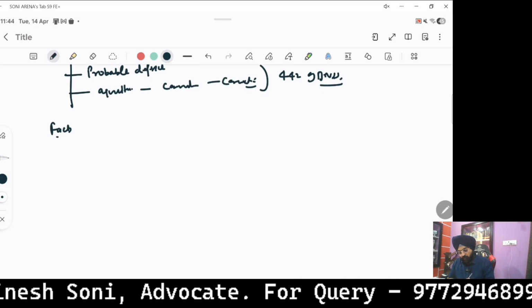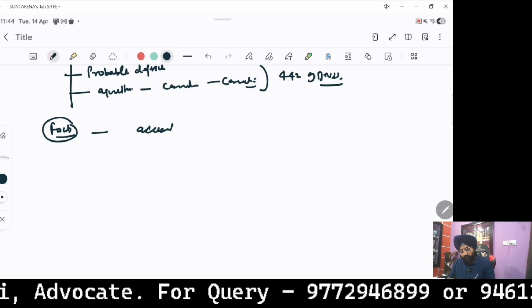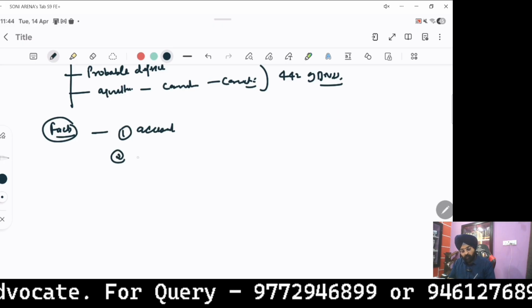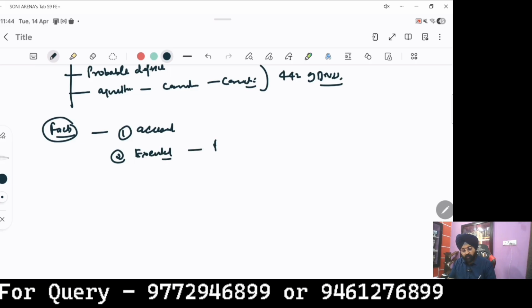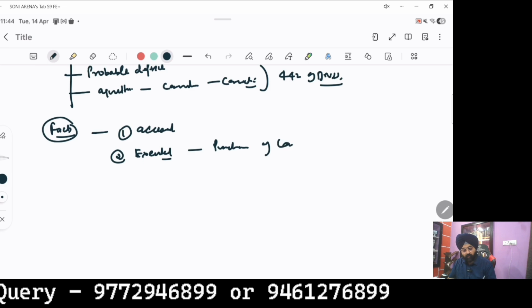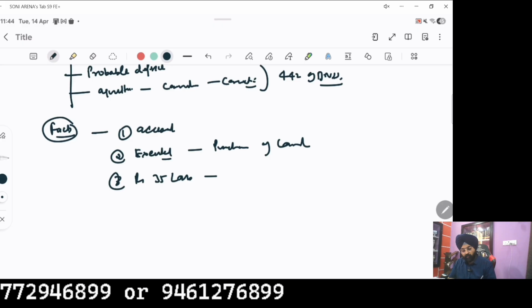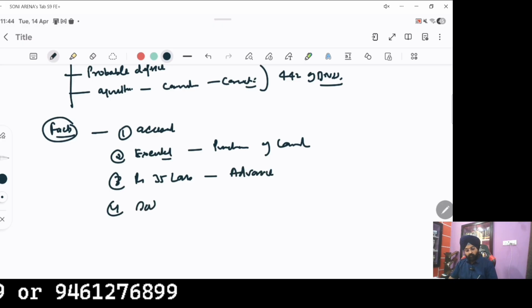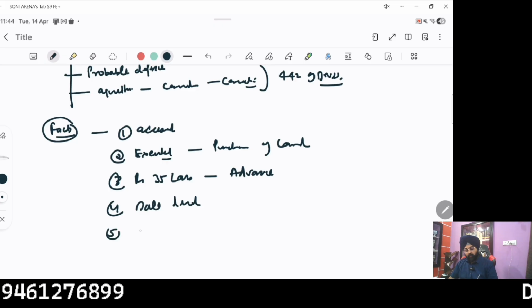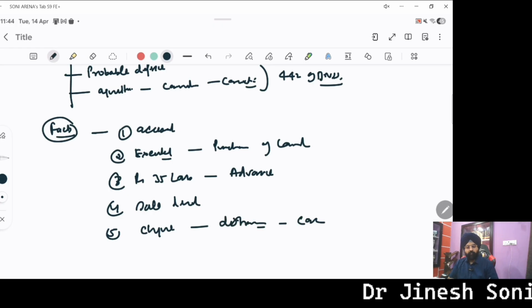Now we are coming to the facts of the case. In that case, the allegation of the complainant was that the accused was known to him. He executed an agreement with him regarding purchase of land, in consequence of which rupees 35 lakhs had been given towards advance. Finally, there is no sale deed. When the money was demanded back, a check was issued. Finally, it is dishonored and the case was filed.